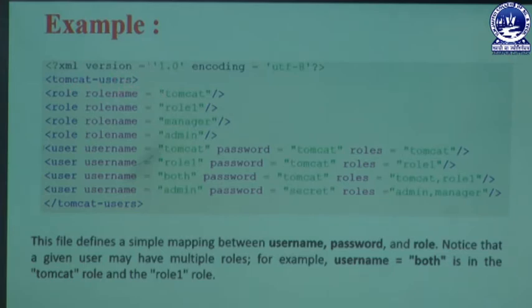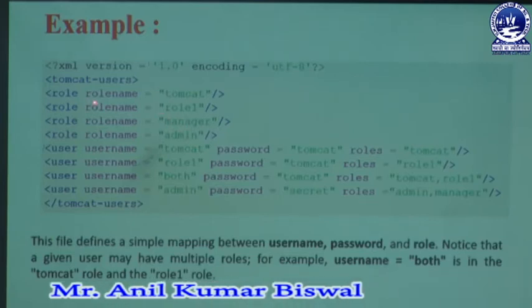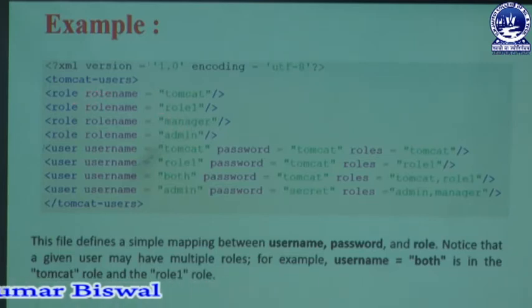In that tag we are adding some sub tags like role and user. Due to the implementation of these two sub tags included in our tomcat-users, in that user we are adding some administrator platform, meaning authentication. In that role we are adding a role name. Role name is known as an attribute name. In that attribute name we are using Tomcat.